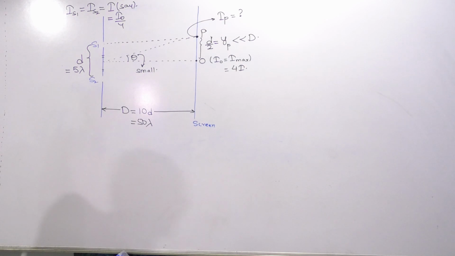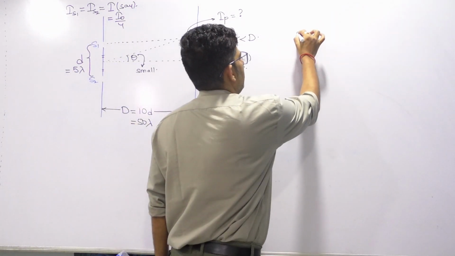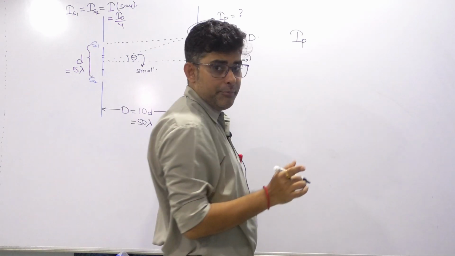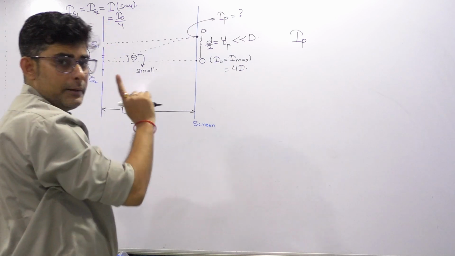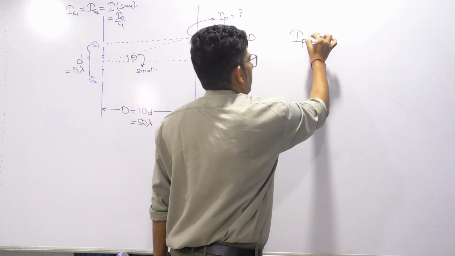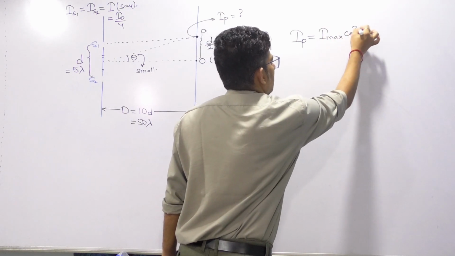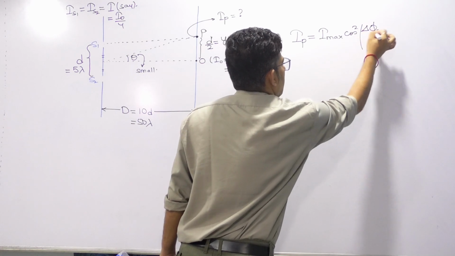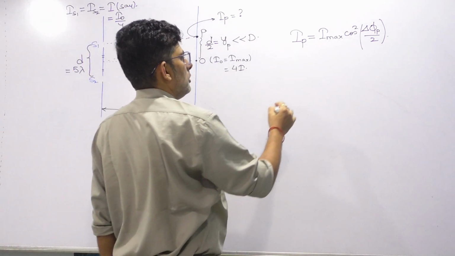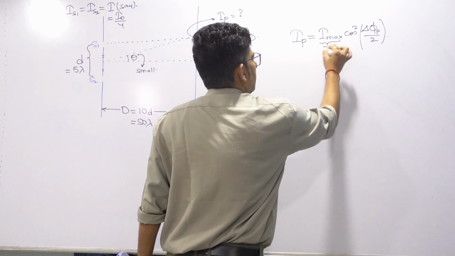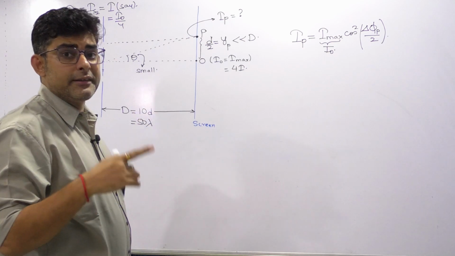Clear? Now, talking about the intensity, in standard YDSE, when the intensity due to each slit is the same, the intensity due to each slit individually at the point P is I. So IP, the resultant intensity in YDSE, we know the formula as I max cos square delta phi by 2, where delta phi is the phase difference. I max is already known to us as I naught. Only thing that we have to find is delta phi. How to find the phase difference?